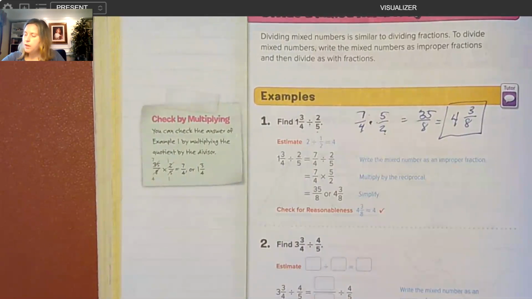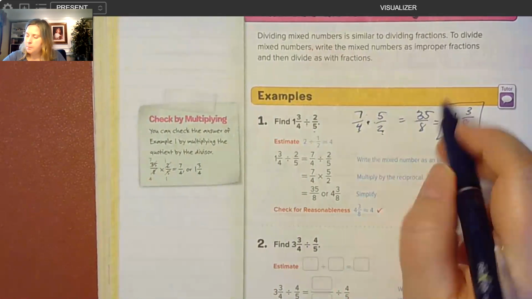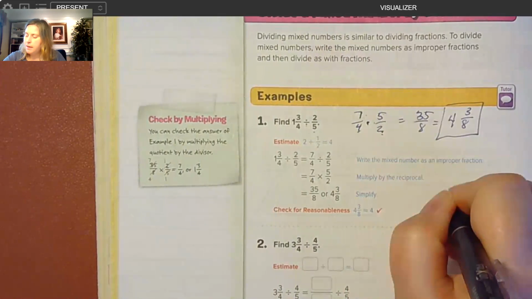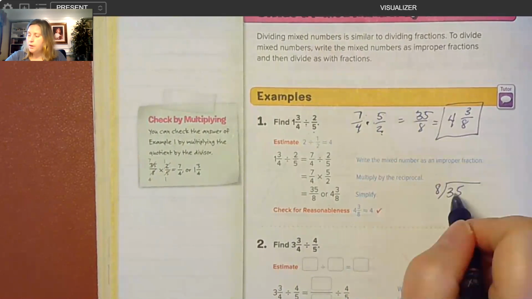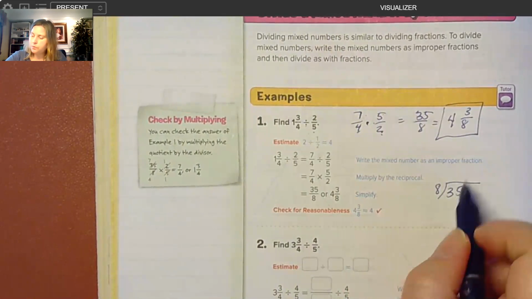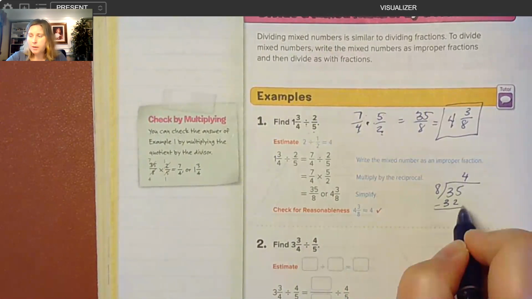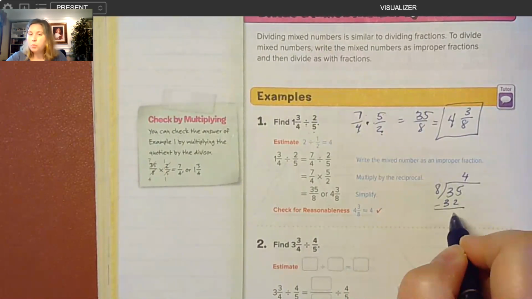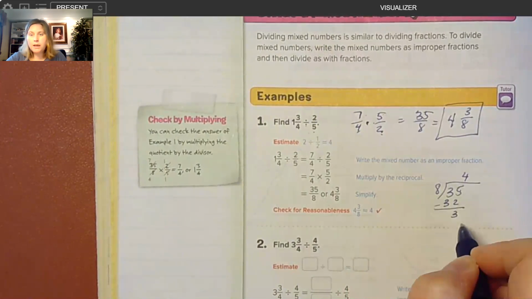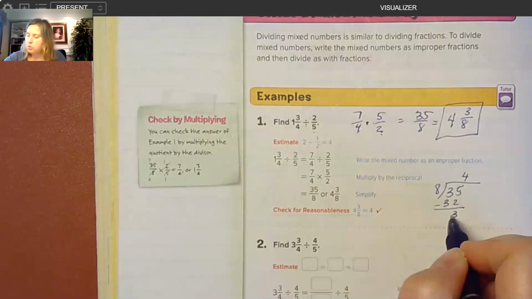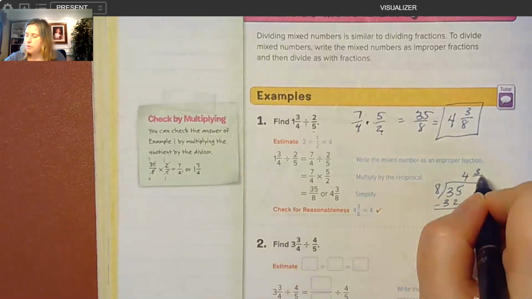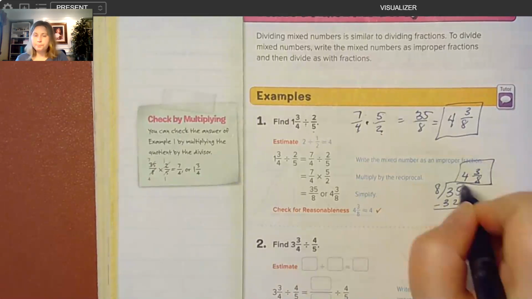Okay, so we can do 35 divided by 8. So this will go in 4 times. 4 times 8 is 32. And then you subtract 35 minus 32 is 3. We used to say remainder 3, but now we say 3 out of 8. So 3/8, 4 and 3/8.